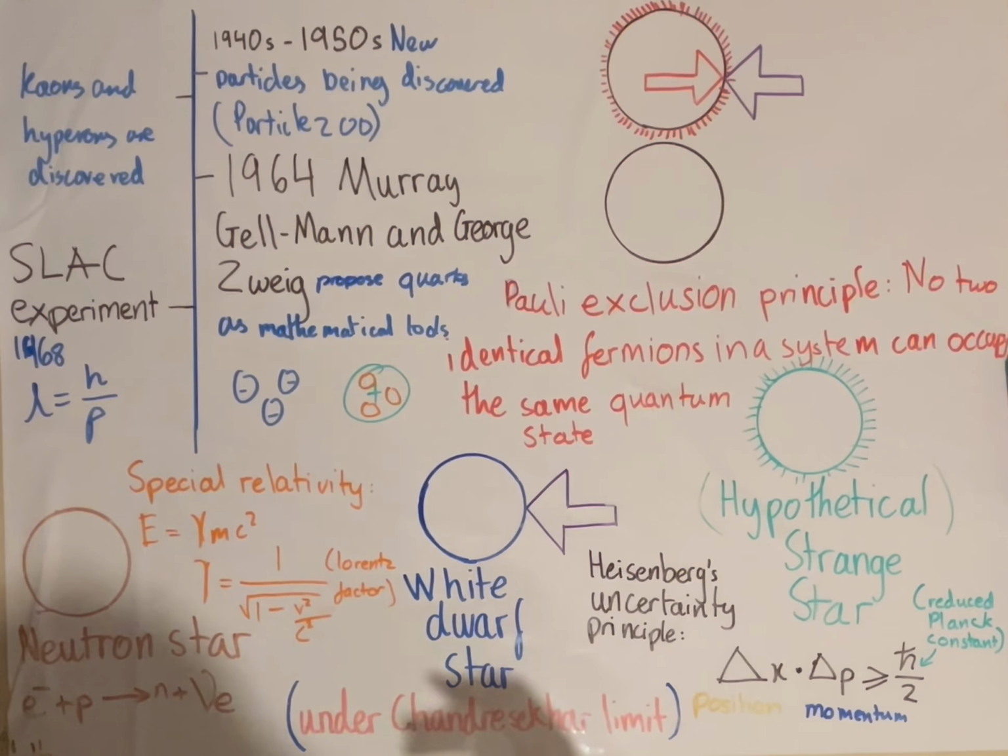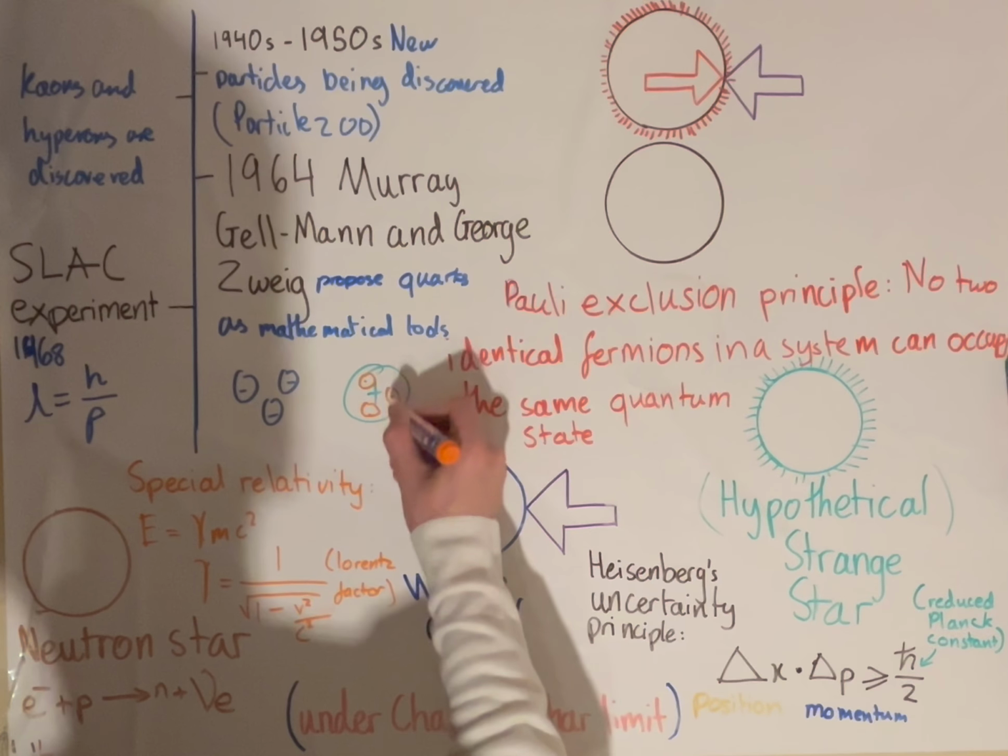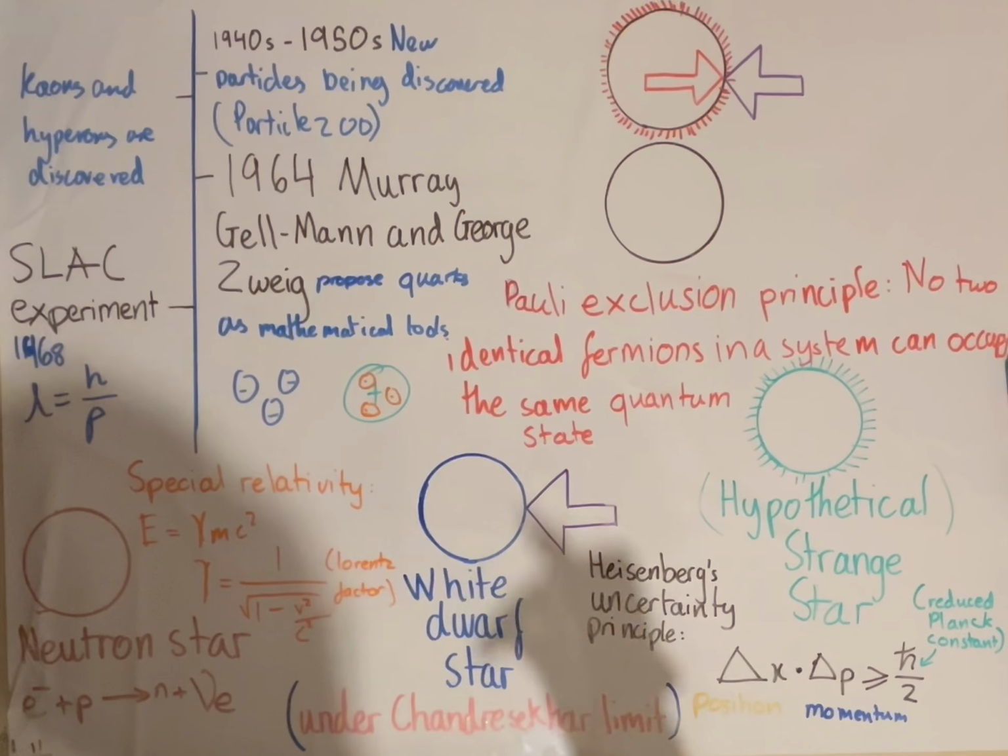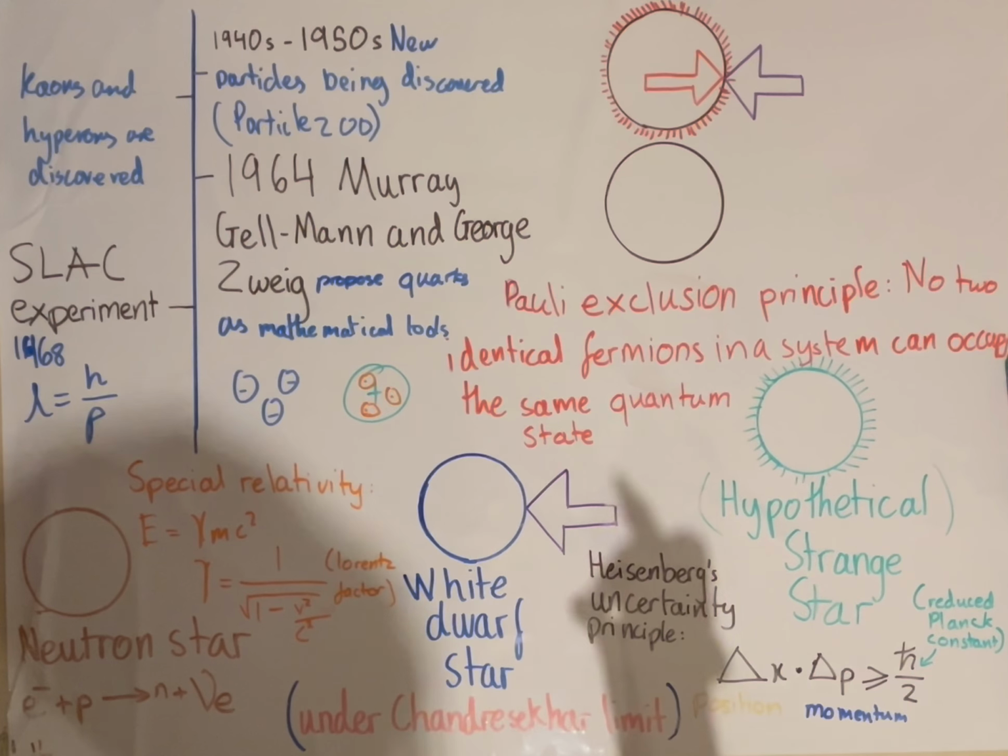Okay, this is similar to the Rutherford gold foil experiment, except at a much smaller scale. And this proved that there were point-like constituents within the proton, and that these protons and neutrons were all comprised of quarks.